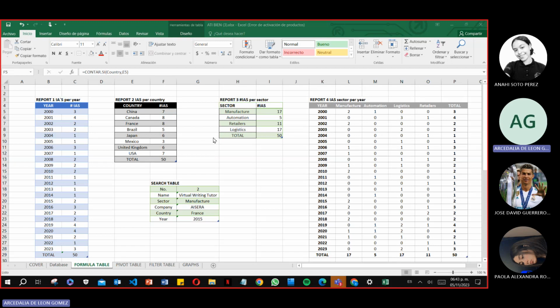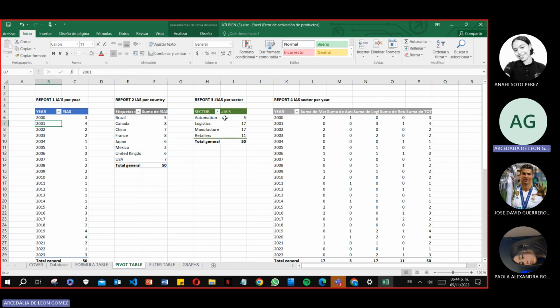Then we have the third report, which is AIs per sector. It was divided by all the sectors found in the database and the amount of AIs created by each sector. This is also with the formula COUNTIF, and this is a formula table. Then we have the pivot table that is the same as the last ones.